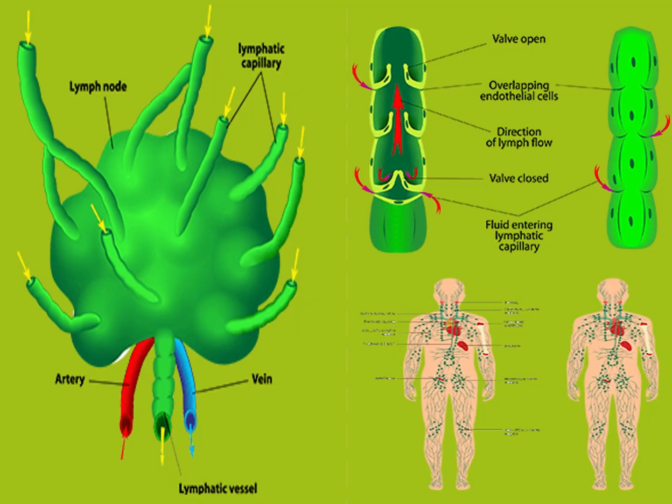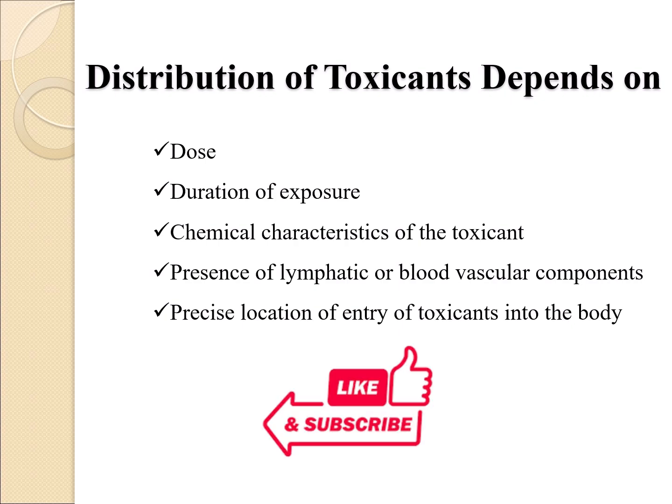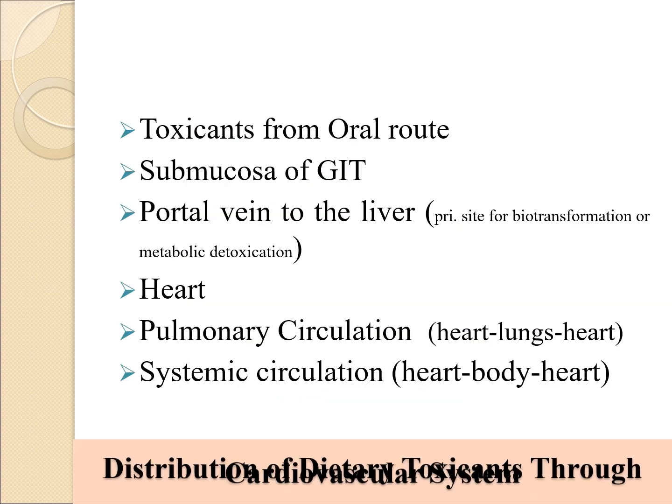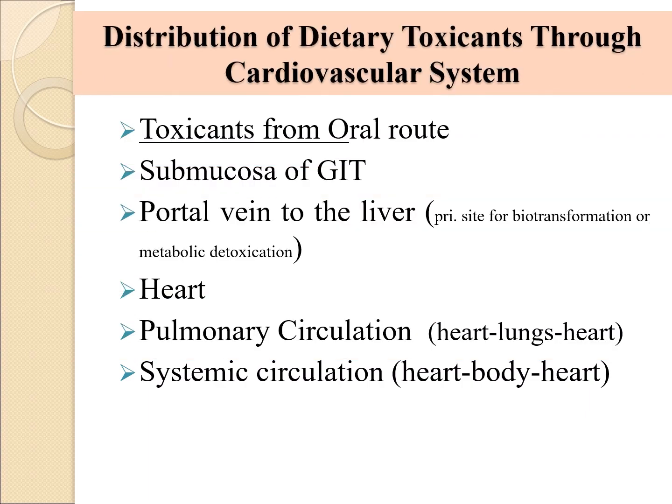Distribution of toxicants depends on dose, duration of exposure, chemical characteristics of the toxicant, presence of lymphatic or blood vascular components, and the precise location of entry of toxicants into the body. If we talk about distribution of dietary toxicants through the cardiovascular system, toxicants that enter the animal body through the oral route move to the submucosa of the gut, enter the blood vessels there, and through the portal vein go to the liver, which acts as the primary site for biotransformation or metabolic detoxification.